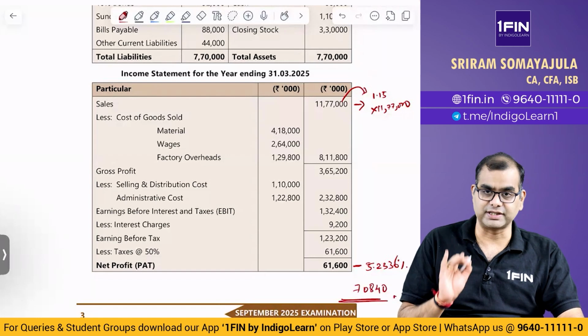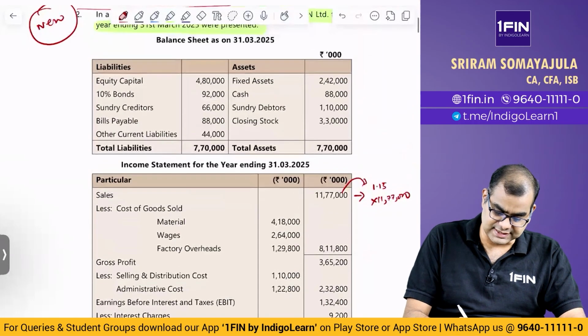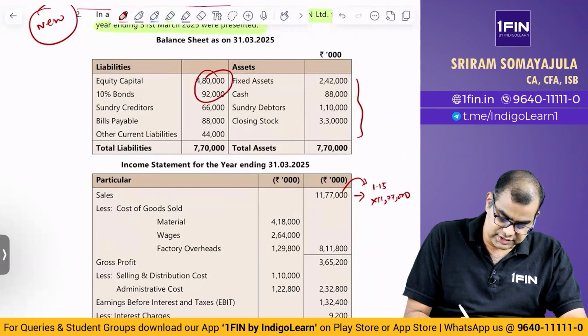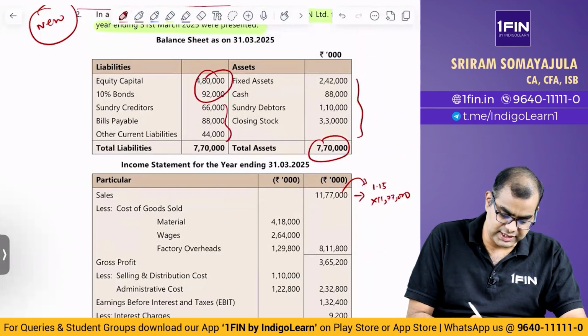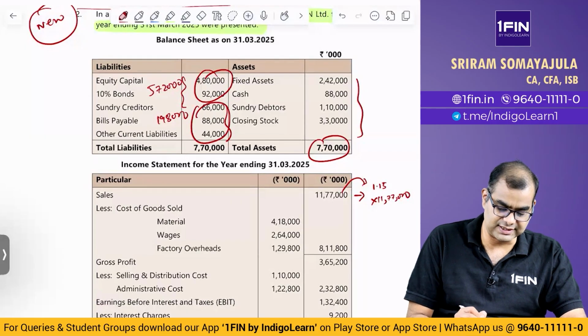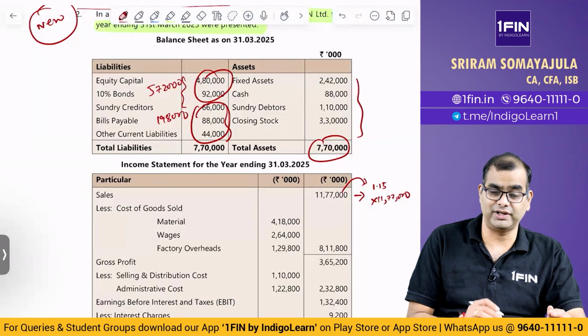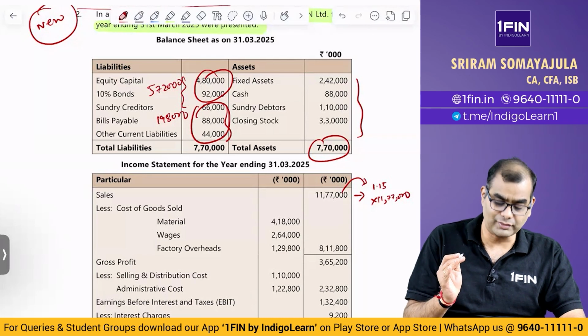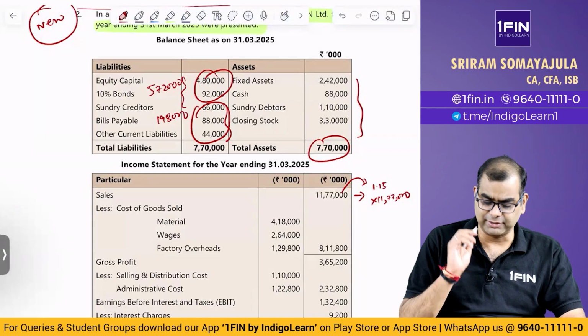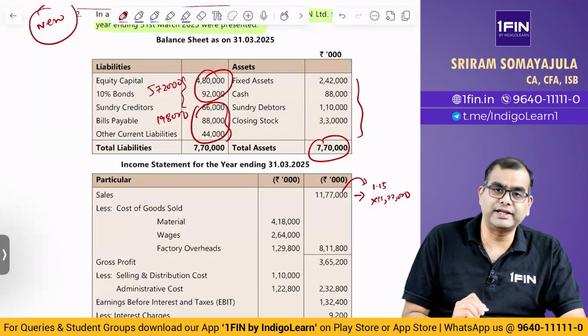So profit is increasing and your assets and liabilities will also increase. Now please note, this total is 770. These three add up to some number. If you add these two, you get 5,72,000. So the balancing figure here will be 1,98,000. Correct? These three are 1,98,000, this is 5,72,000. Now equity and bonds, we need to find out how much they should increase. Out of that increase, some amount is going to come from your profit, whatever is retained profit.